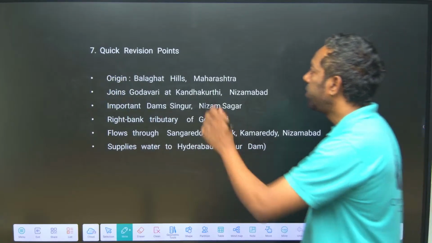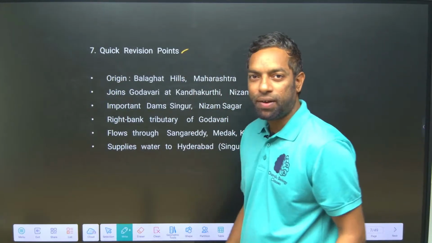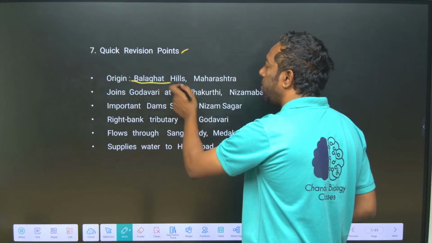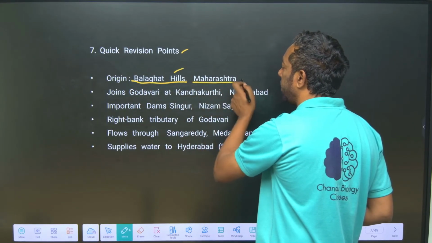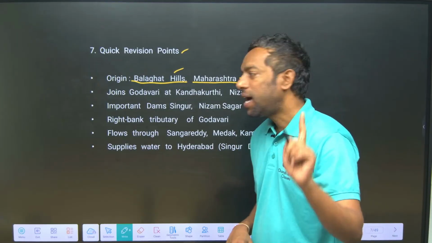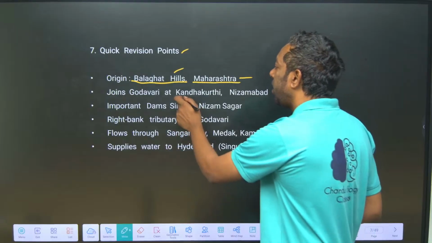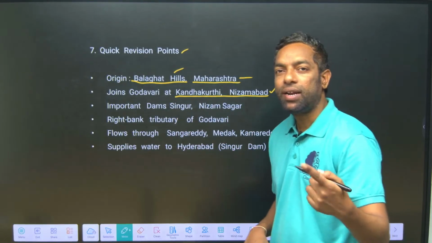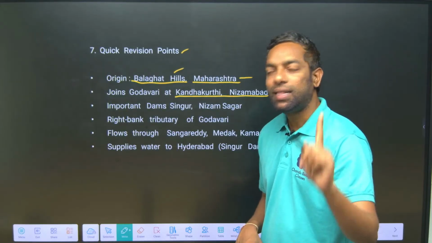Next, revision points from the exam point of view. I made these very quick revision points. Godavari originates at Balaghat Hills, Maharashtra. Manjira joins at Kandakurti in Nizamabad.